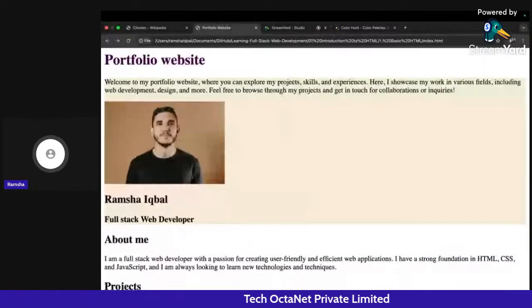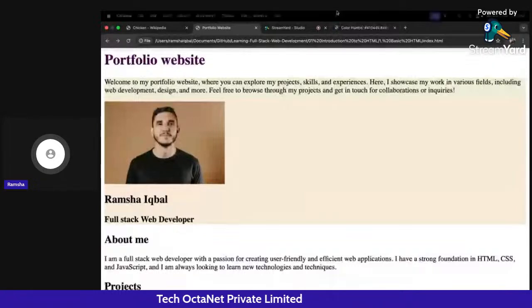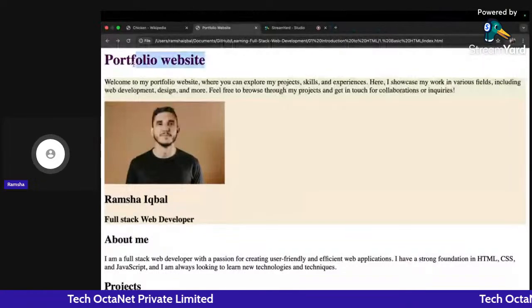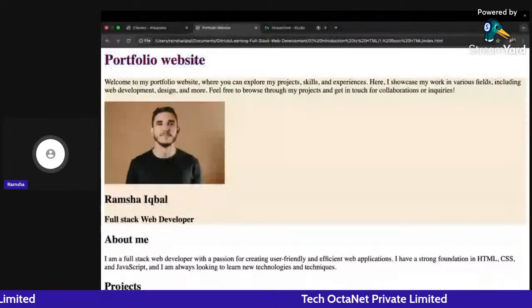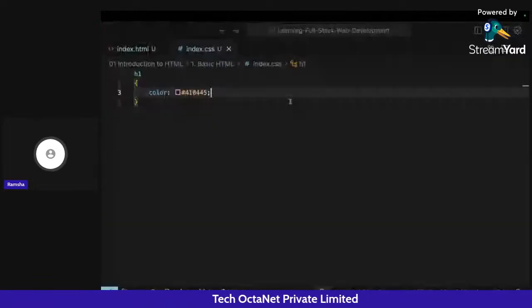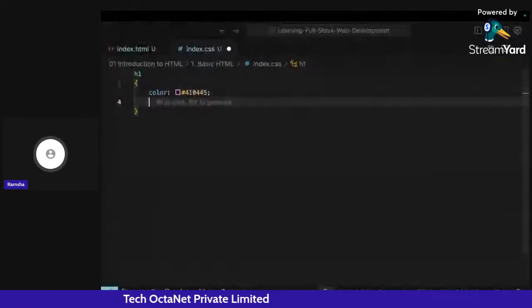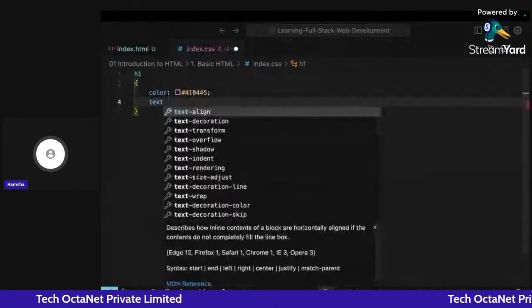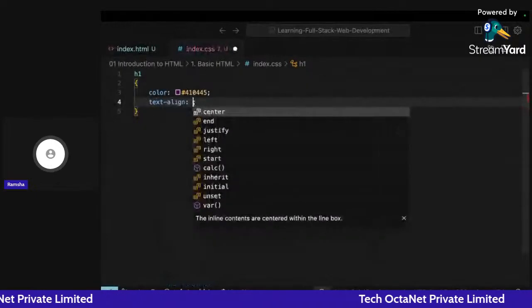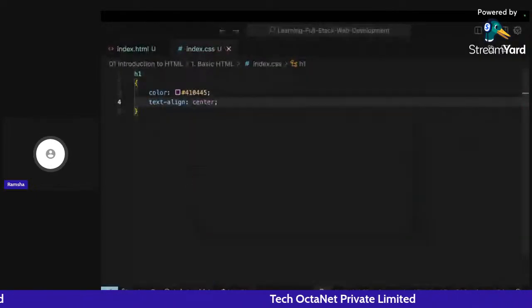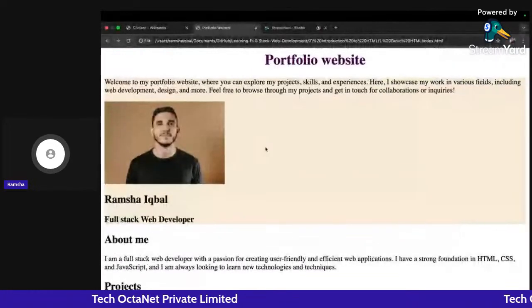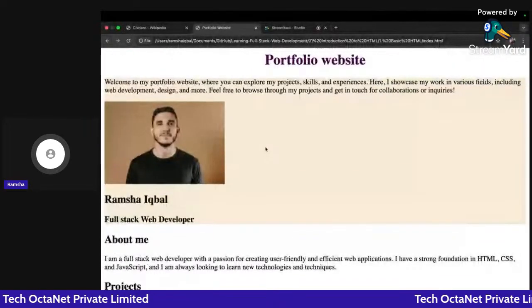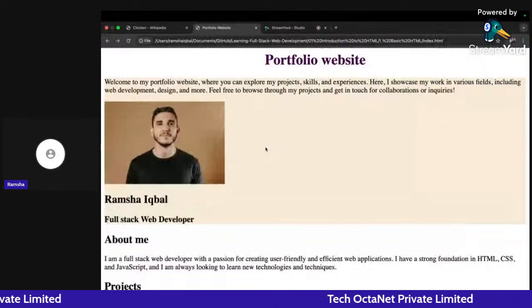Now another thing is I want this particular heading to be at the center of my web page. I don't want it to be aligned left. So what I can do here is inside H1 only, I can say the text-align property. This is another property in CSS that we have, and I will define it to be at the center of the web page. If I go back and click on refresh, you can see now I am getting this particular heading at the center of my web page, right?